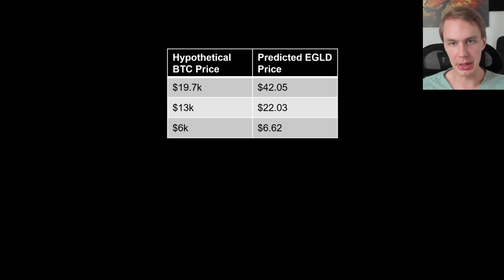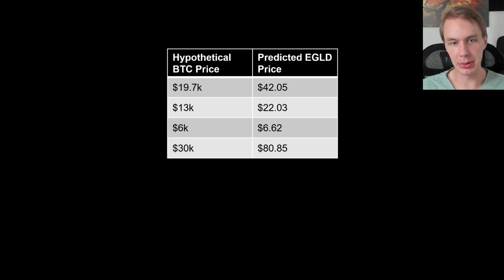And if that were to happen, we can see EGLD would be expected to fall all the way down to $6.60 roundabout. So really levels it hasn't been at since fall of 2020. It'd be a quite brutal drawdown in EGLD for sure, especially given the fact that its all-time high was north of $500. So that'd be pretty brutal if that were to come to pass. But of course, that's the bearish scenario. Let's look at some bullish cases as well.